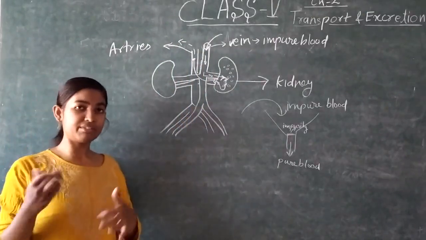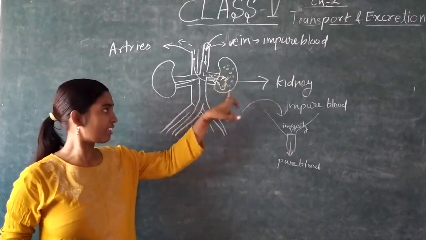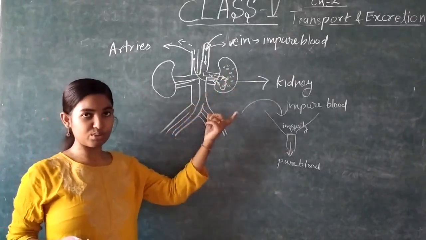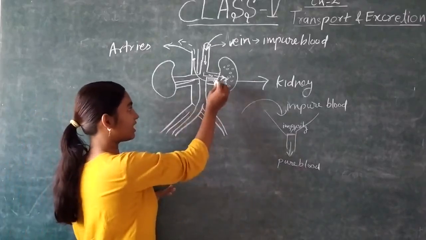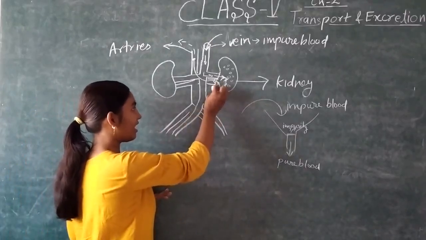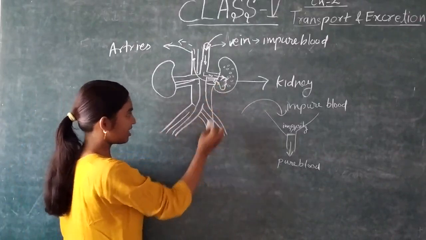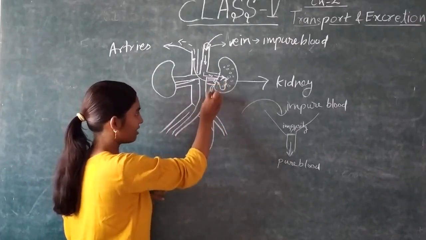Now what about that waste which is present here in these strainers? This also needs to get out from the body. So here from this kidney only, there is one more structure that is known as ureter.